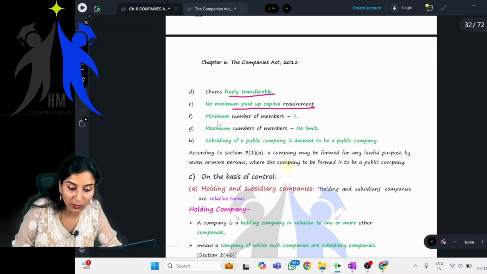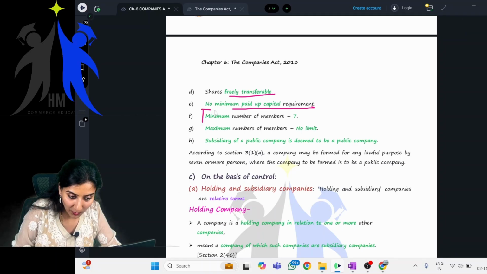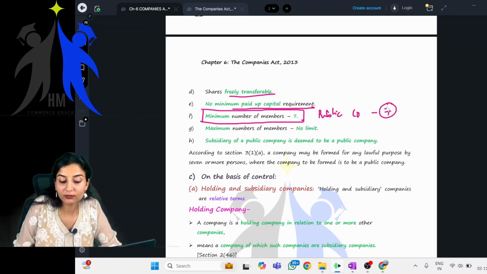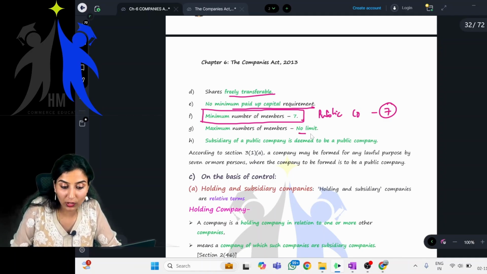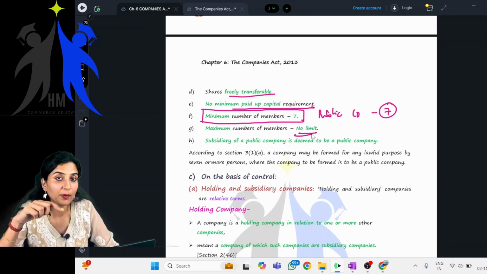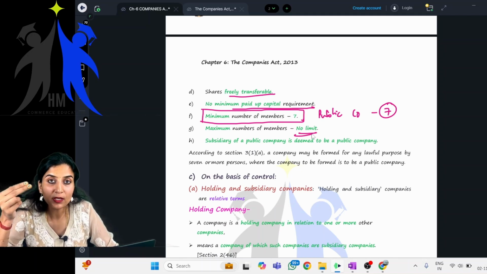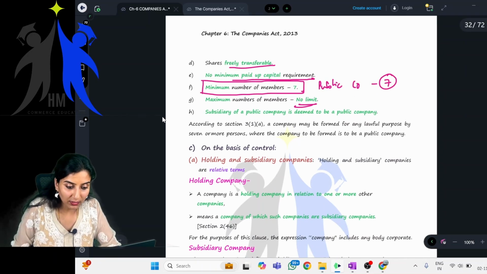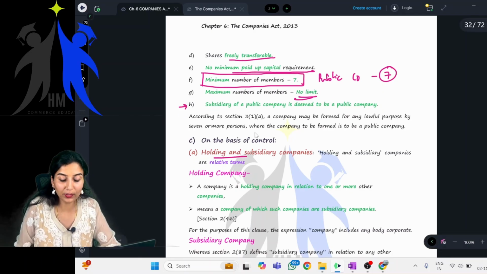Next, minimum number of members, very important. What is the minimum number of members in case of a public company? 7. Maximum, no limit. In case of a private company, what is the minimum number of members? 2. What is the maximum number? 200, except OPC. Correct? Yes, this we will do later. When you do this holding and subsidiary, you will learn that. Okay, fine.